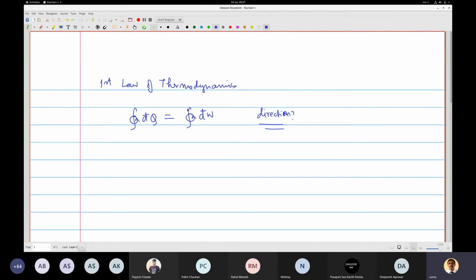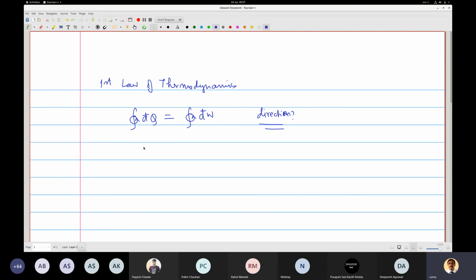This I will elaborate. I have already given you an example, and I will elaborate in more detail. Now, in the early days, for heat transfer they used to use calories, and for work transfer they used to use joules.